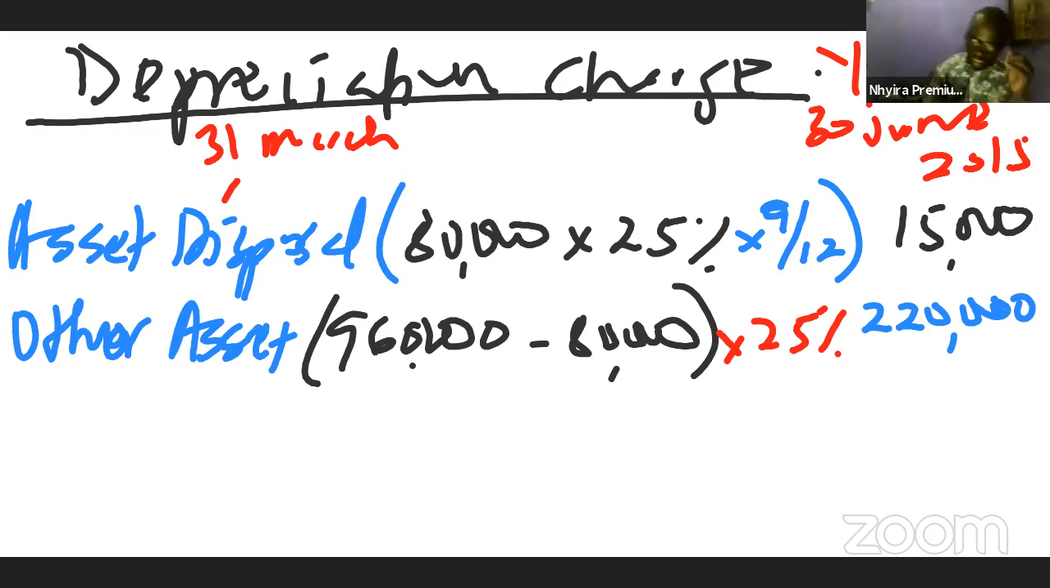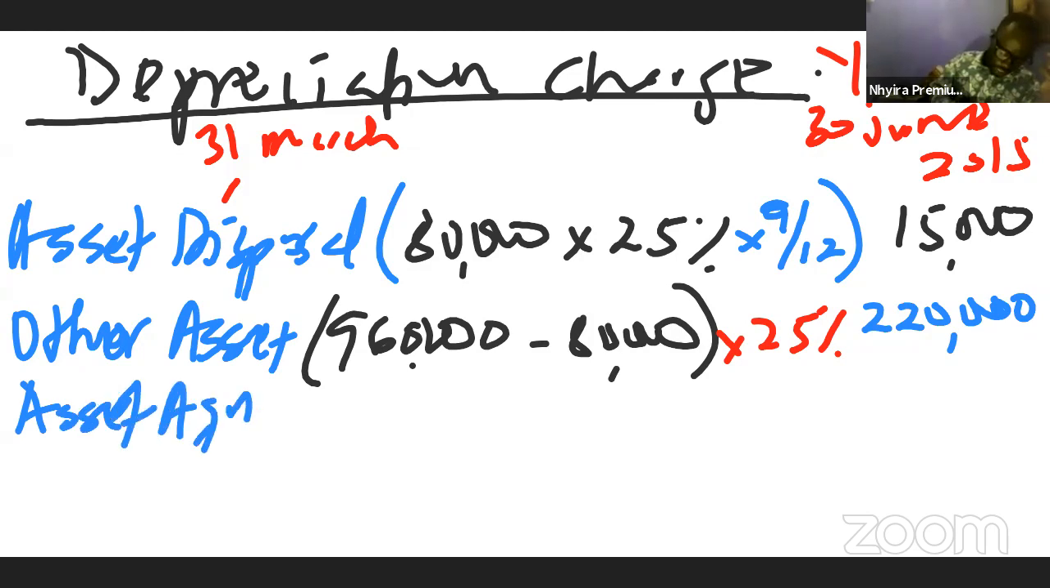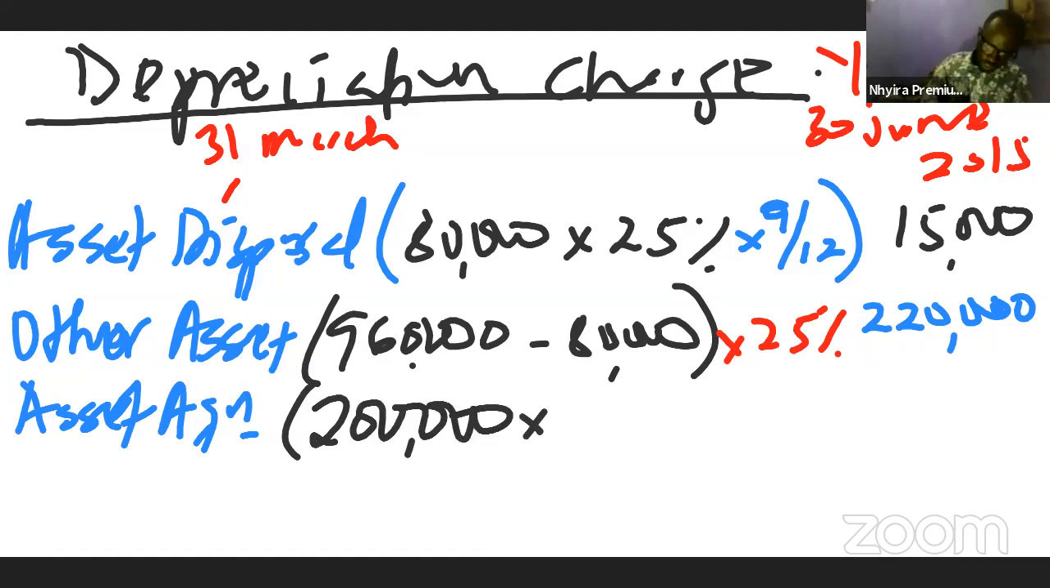Then during the year, we were told that the company also acquired a machine. So the machine acquired, we were told, was 200,000. So it was acquired, very, very important. Let me look at that.